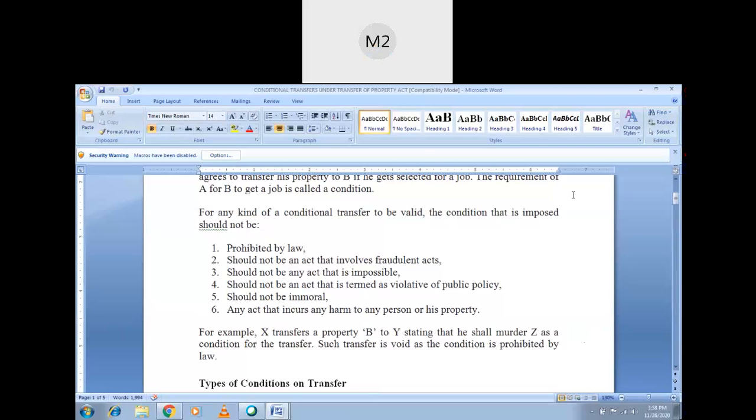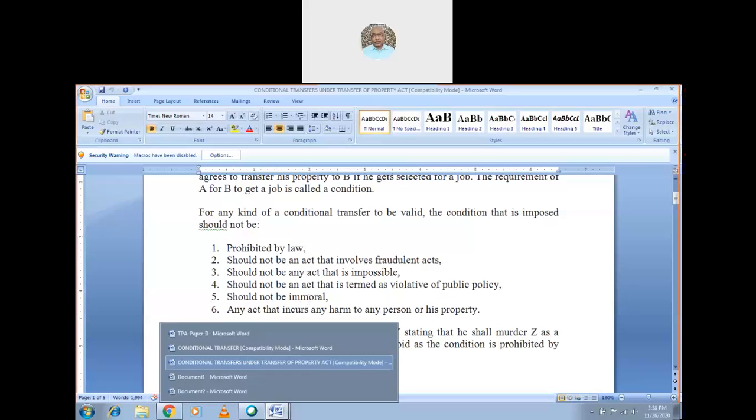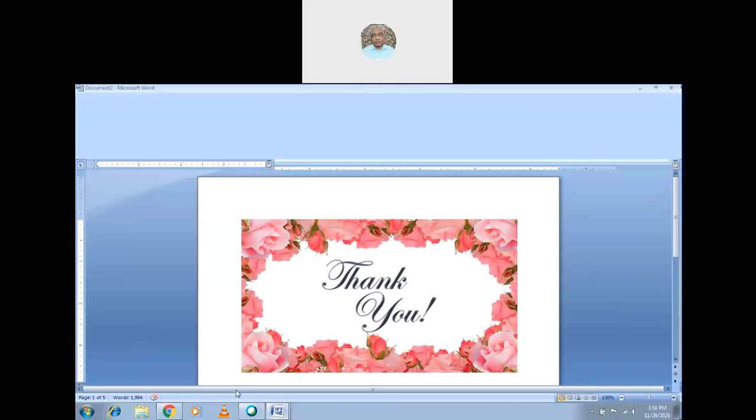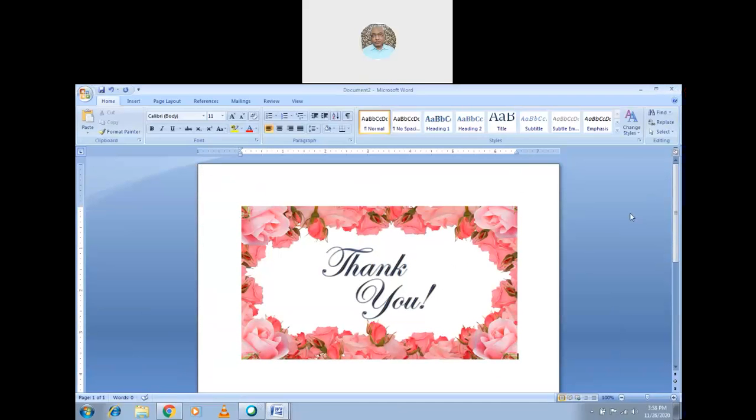Yes, sir. So all those things which come under the 1 to 6 points which I mentioned over there, sections 25 to 34 of the Transfer of Property Act, all speak about the conditions. So either you can say condition precedent or condition subsequent or condition collateral. In any manner, if it is a valid condition, then it is okay. If it is an invalid condition, it is not transferable. It is void. The transfer becomes void.